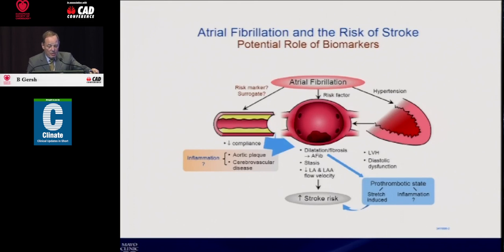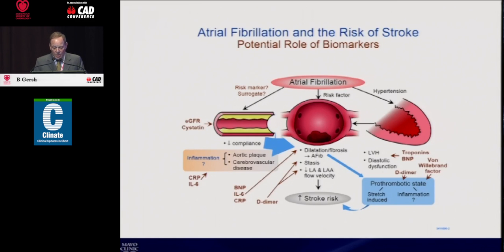So where does this go in conclusion? Here is a schematic of atrial fibrillation, LVH, hypertension, thrombus in the left atrial appendage, vascular disease, atherosclerosis, inflammation, and a prothrombotic state. Where do the biomarkers fit in?